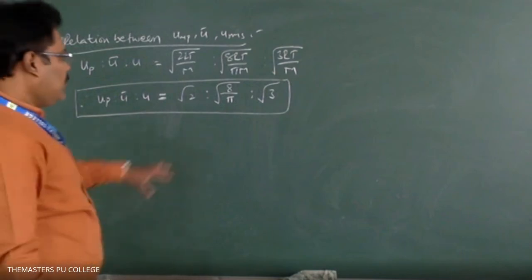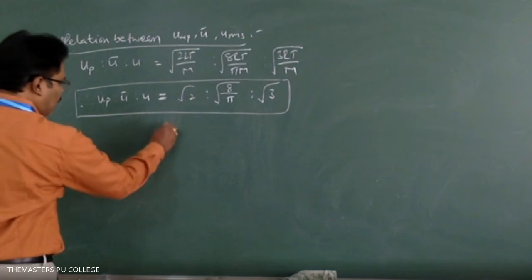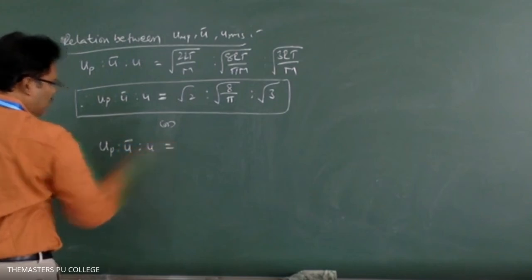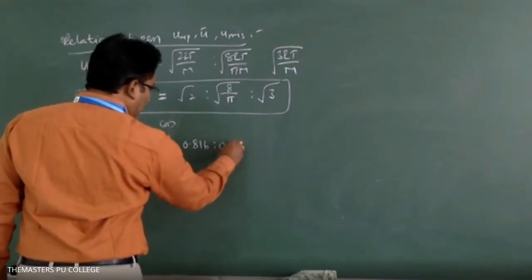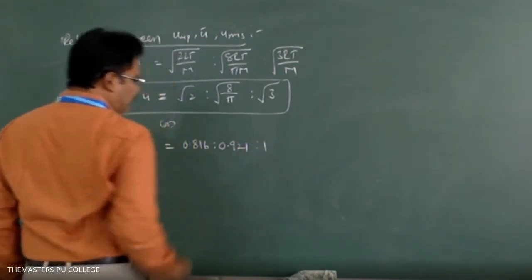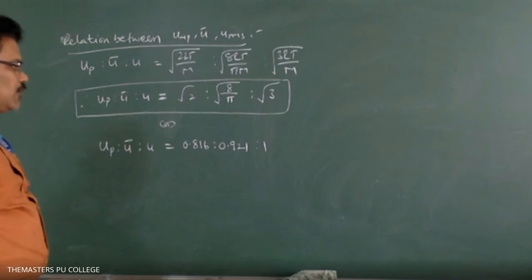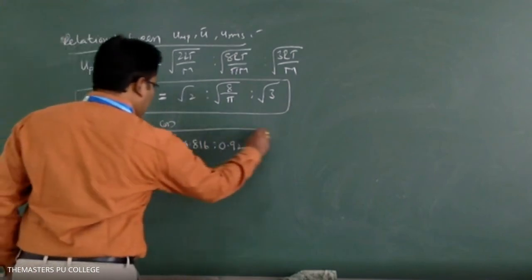Now divide this with root 3. If you divide with root 3, one more relation you will get: UP : U bar : U equals 0.816 : 0.921 : 1.